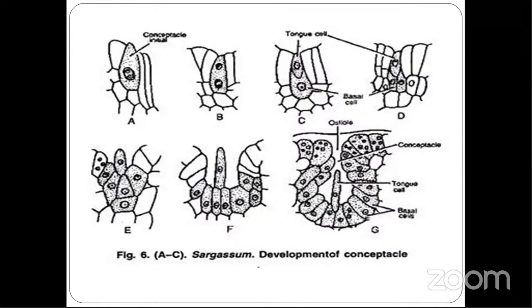So this is about the conceptacle. Just remember, a conceptacle may be either male or female; it cannot be both. The opening of the conceptacle is the ostiole. If the surface is smooth, then it is male; if it is spinous, then it is female. Remember this much, this much is enough.